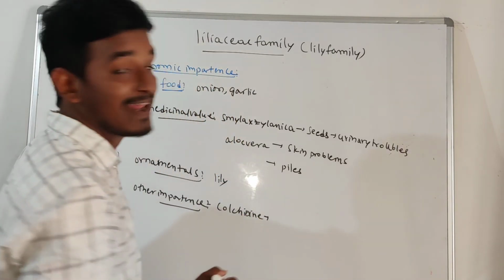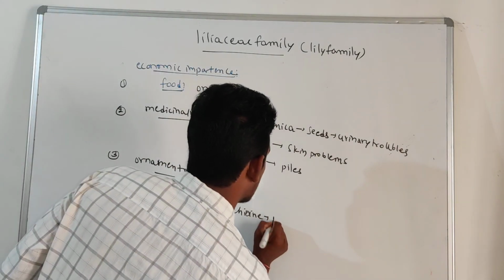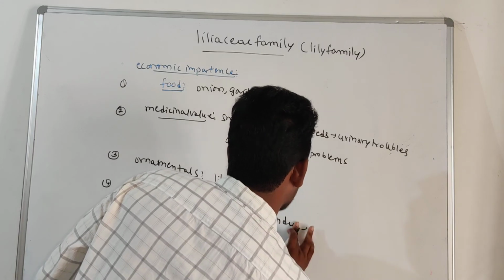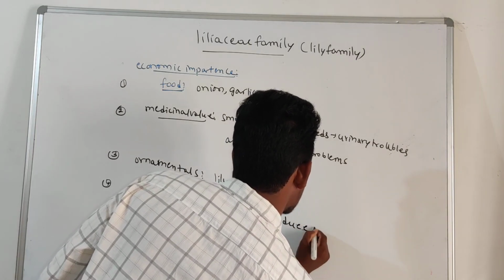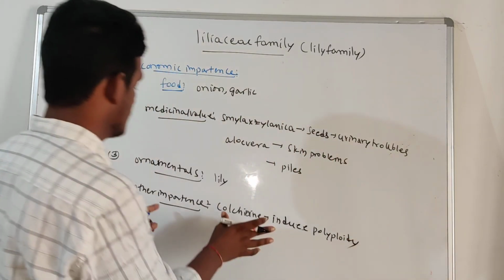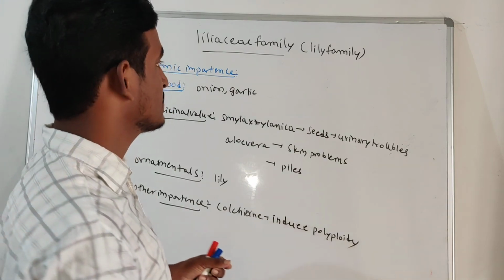It is a chemical we extract from Colchicum autumnale, a corm. It is helpful to induce polyploidy. Right? So it is about economic importance belonging to the Liliaceae family.